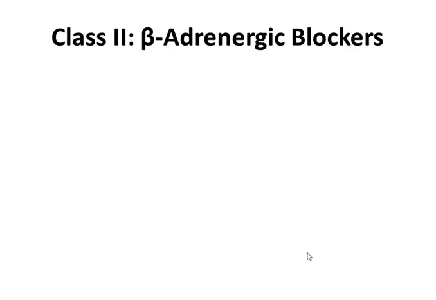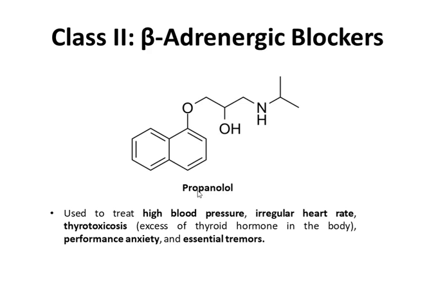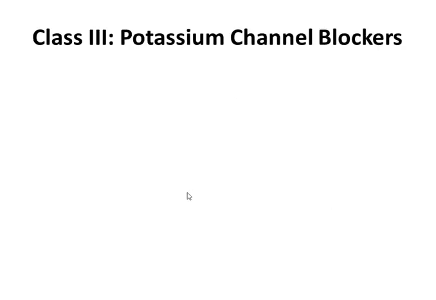Class 2. In this class, beta-adrenergic blockers are kept. The drug in this class is propranolol. It is used to treat high blood pressure, irregular heart rate, and thyrotoxicosis. Excess of thyroid hormone in body can also be treated using this propranolol. Performance anxiety and essential tremors can also be treated by using this propranolol drug.